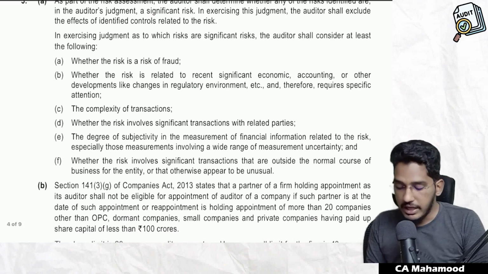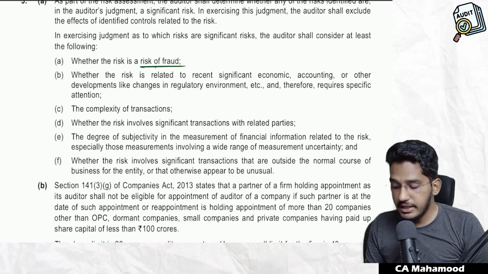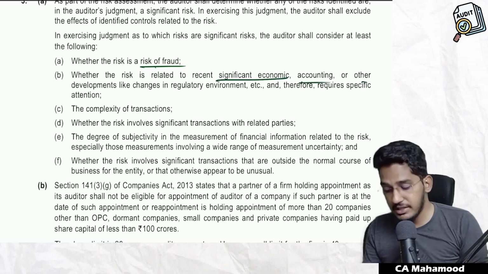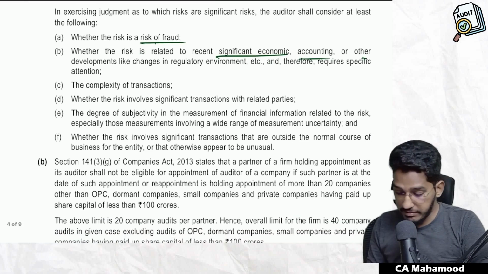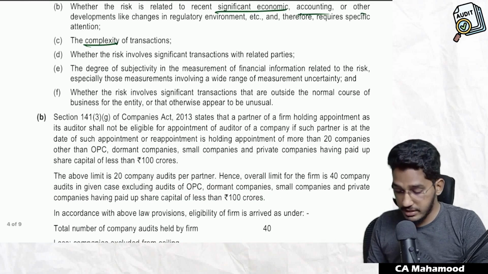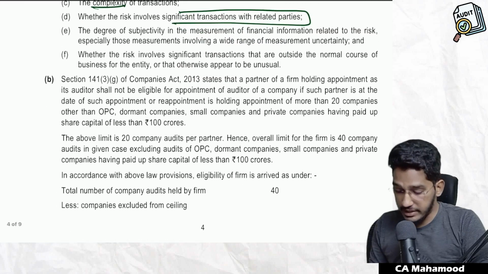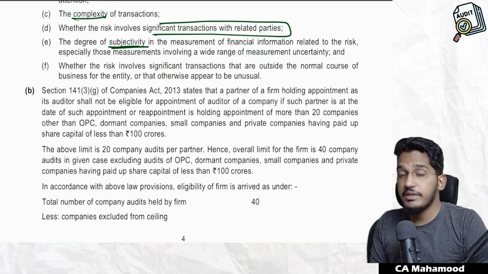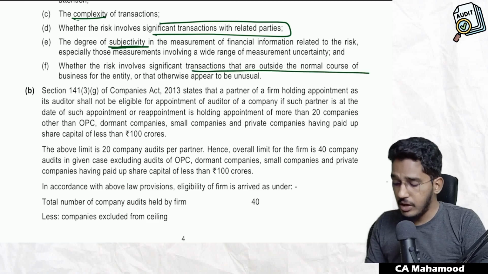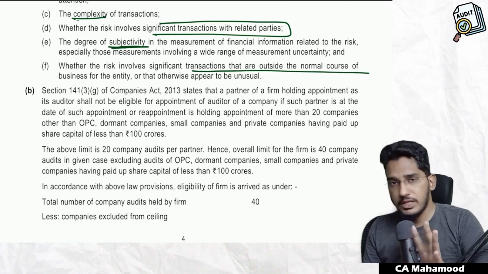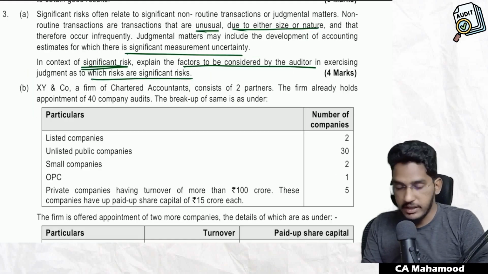Some factors he will consider, like: is it a risk of fraud? When compared with error, risk of fraud is significant. Whether the risk is related to significant economic, accounting or other developments, like changes in laws and regulations. If the risk is arising because of the regulatory environment, that is also a significant risk. If the transactions are complex, then also risk is significant. If there are transactions with related parties, risk is very high. The degree of subjectivity, nothing but the degree of estimation involved: higher the estimation, higher the risk. And if the transactions are outside the normal course of business, then also the risk will be higher. So these are the factors which will be considered by the auditor in analyzing which risk will be significant risk.